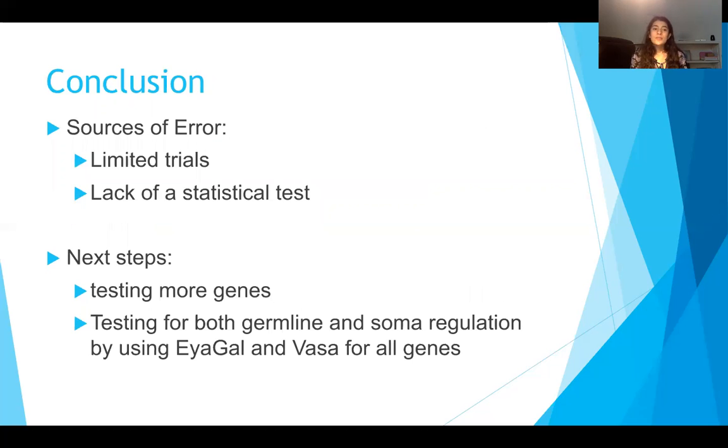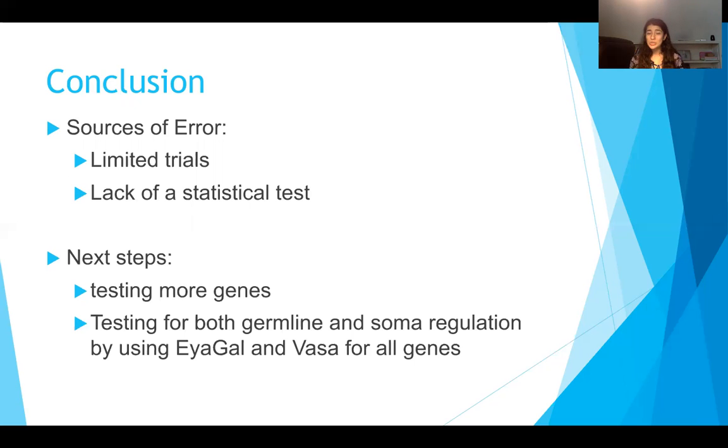So there are a few sources of error in this experiment, the two biggest being the limited amount of trials and the lack of a statistical test. This was done only after one trial, so there would definitely need to be more trials to make this project a lot more reliable. And there's not a statistical test that I found that would allow me to give statistical validity to the results. So that's also one of the next steps that I will need to take to make the results of this project more valid.